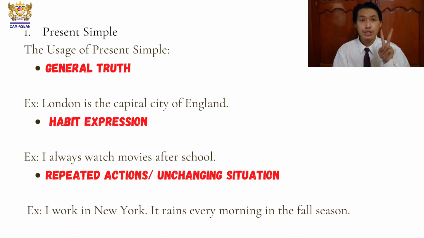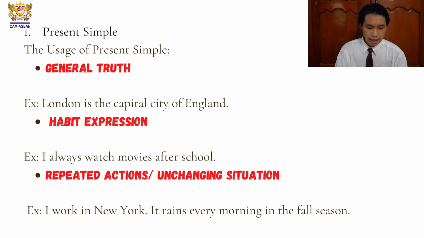Number 2, we use present simple when we want to talk about habit expression. What does that mean? What does habit mean? Habit is your routine, your favorite thing to do. So, for example, I always watch movies after school. See? So this is a habit. So we use present simple when we want to talk about habits, okay?